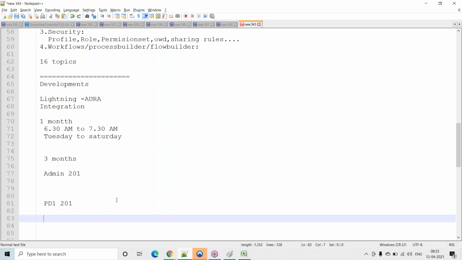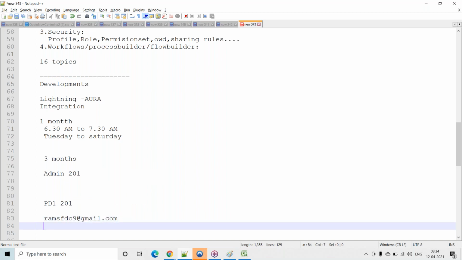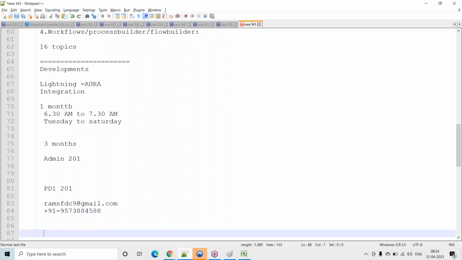What about the fee structure for this, Ramesh? Can you check with the DURGASOFT people? Okay. Can you call? This is my mail ID, and this is my phone number. If you have any questions, then let me know.